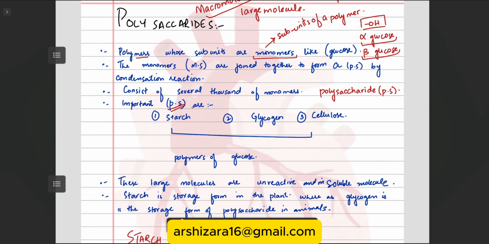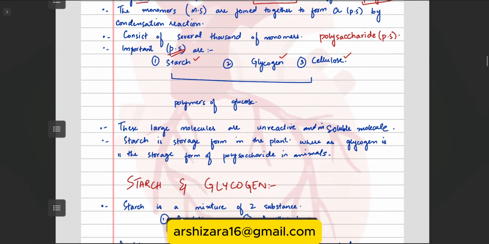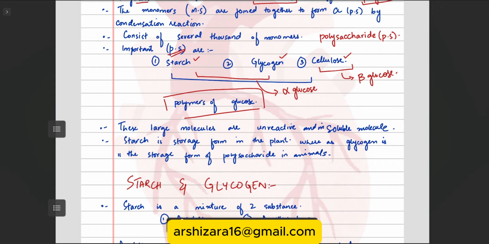The polysaccharides are starch, glycogen and cellulose. They are polymers of glucose. Starch and glycogen are made up of alpha glucose, and cellulose is made up of beta glucose. That's why it's important to know the structure. It's just one OH group, but the positioning of the OH group matters a lot. One displacement of the OH group will change the whole structure. That's why you have to learn the structure of alpha glucose as well as beta glucose properly.